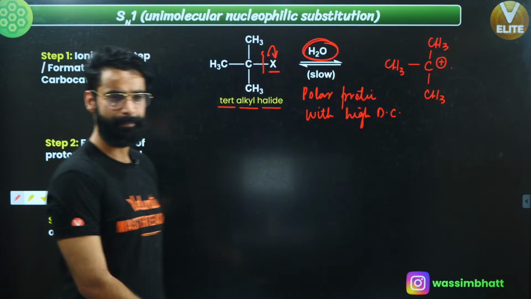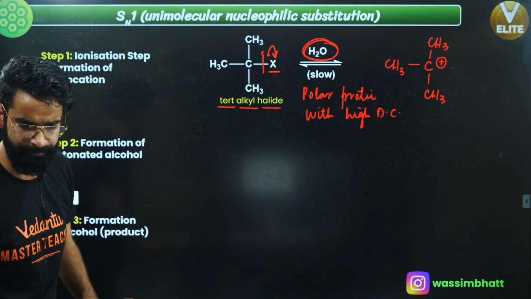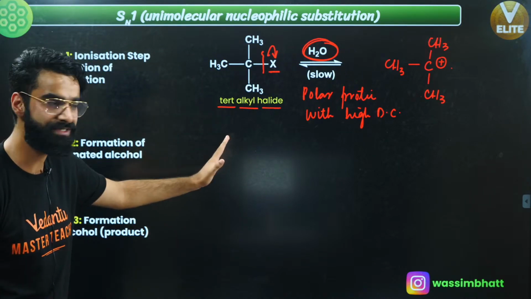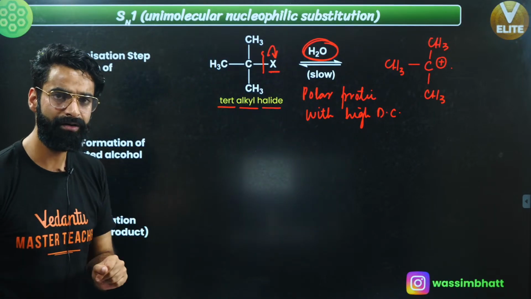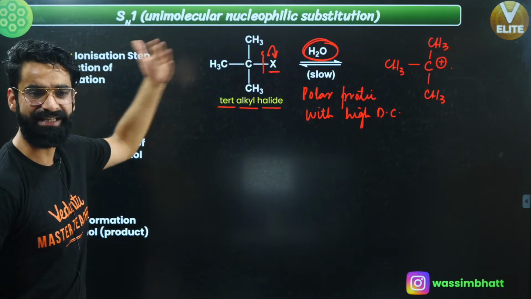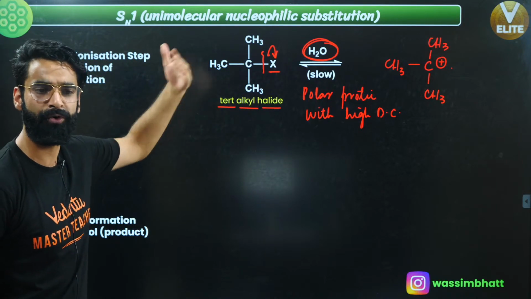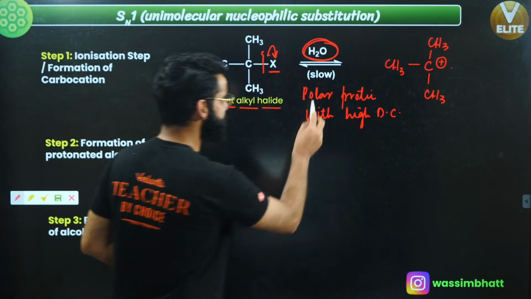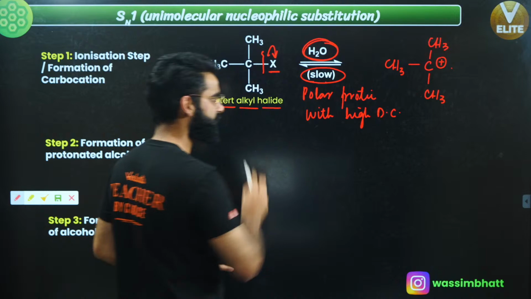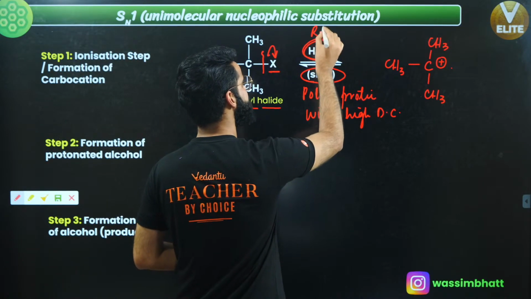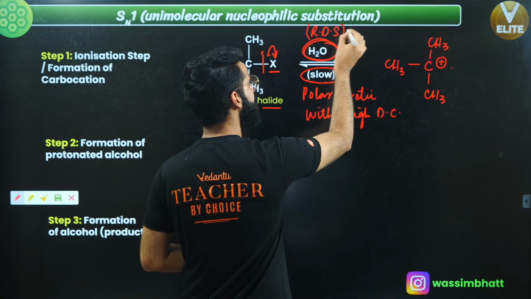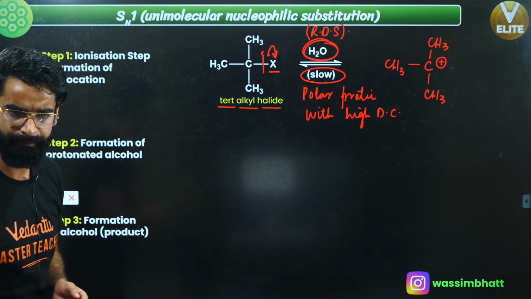In the first step, breaking of bonds takes place, ionization happens, and carbocation gets formed. Remember, the first step, which is the ionization step, the formation of carbocation step, is the slowest step of this SN1 reaction. So this step is the rate determining step in case of SN1 reactions, correct?